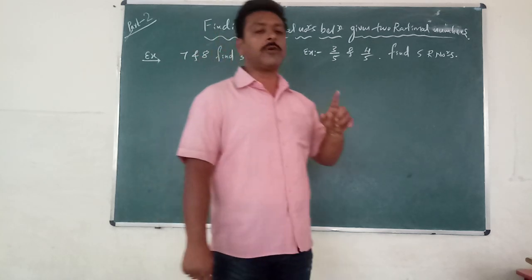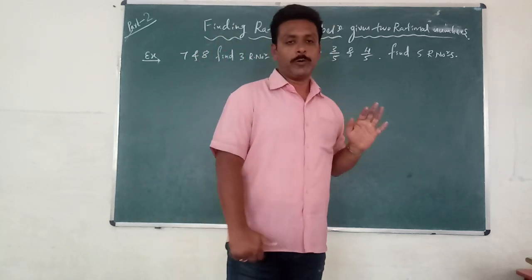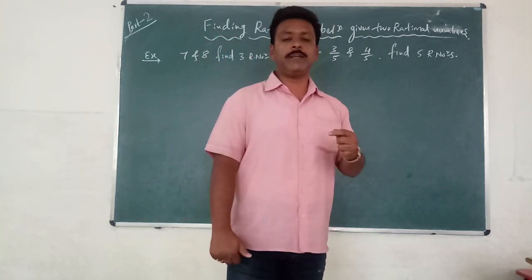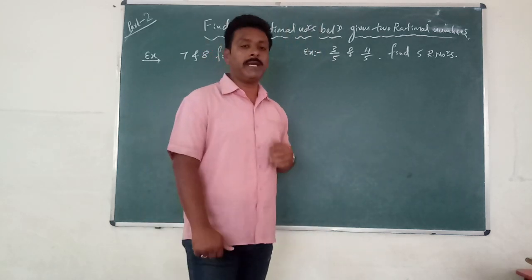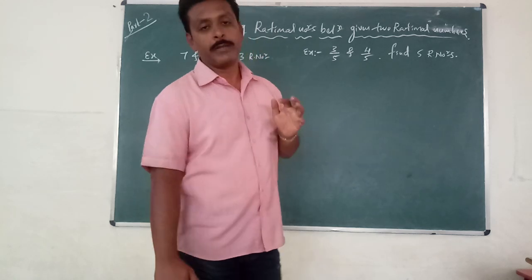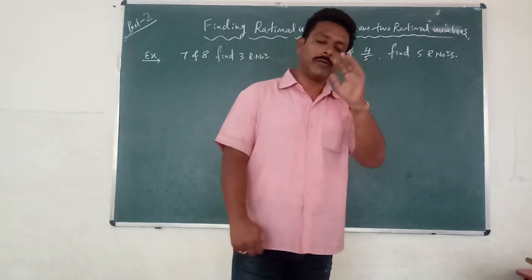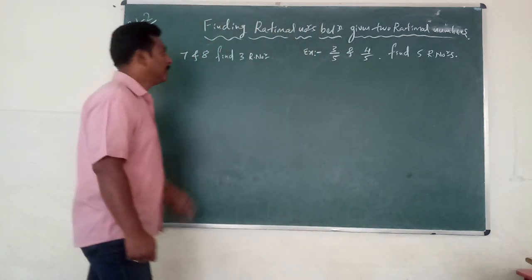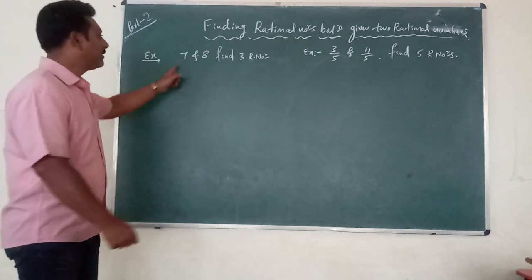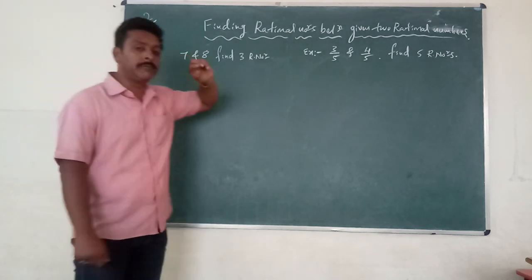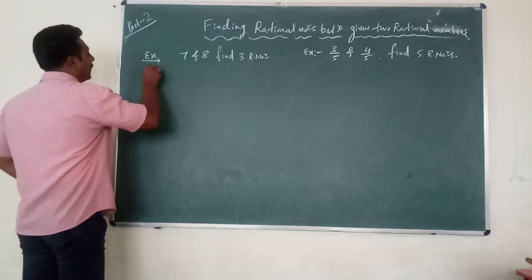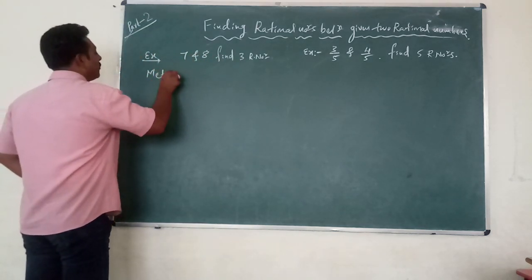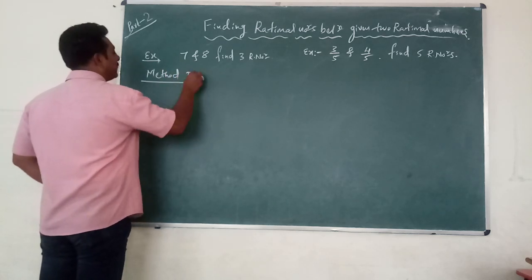Third method is called the formula method. And the second method is called the LCM method. First one is called the average finding method. So let me start: how to find the rational numbers between 7 and 8. How many rational numbers? 3. So I am going to explain method number 1, the first method.